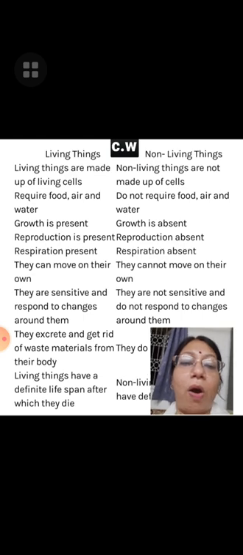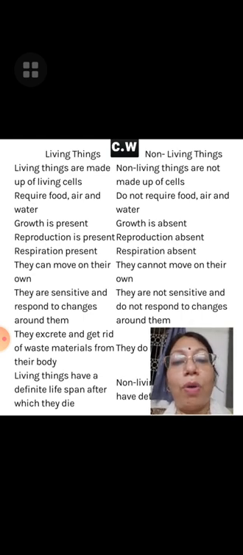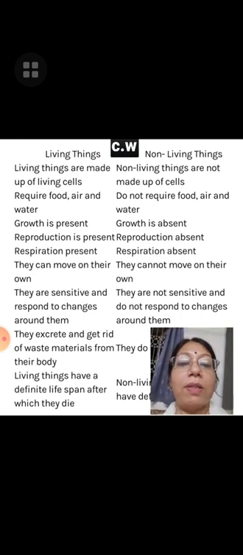There are so many organisms whose whole body is made up of a single cell. For example, amoeba, euglena, bacteria, viruses. And there are so many organisms whose body is made up of many cells, millions of cells.